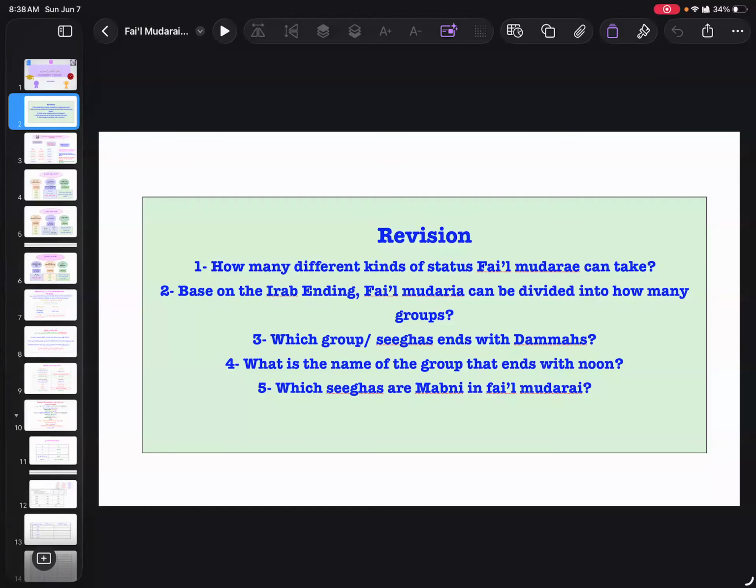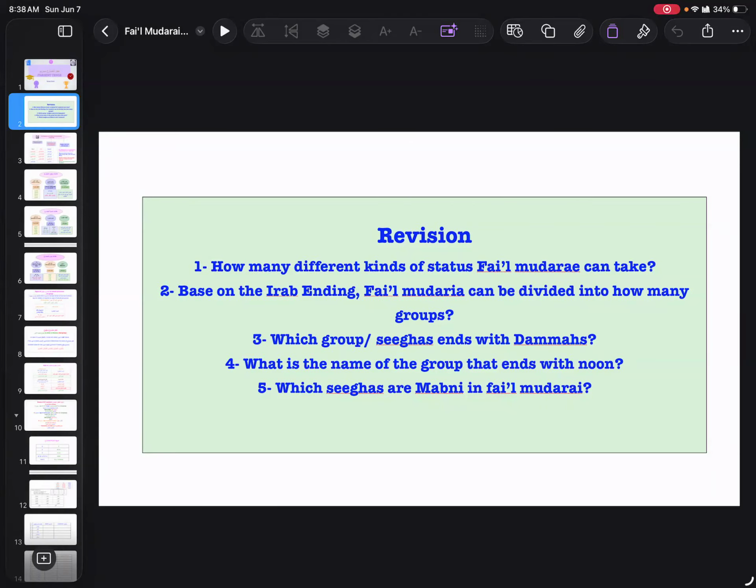The first group is where we see the ending with dhamma, dhammati dhahira. In case of nasab status, we'll see it changing into fatha, fathati dhahira. And in case of majzoom, we see changing it into sukun. And then the second group is afalul khamsa. So in this we see in rafa status we see the bisubuti noon, and in majzoom and the nasab status we see hadfi noon.